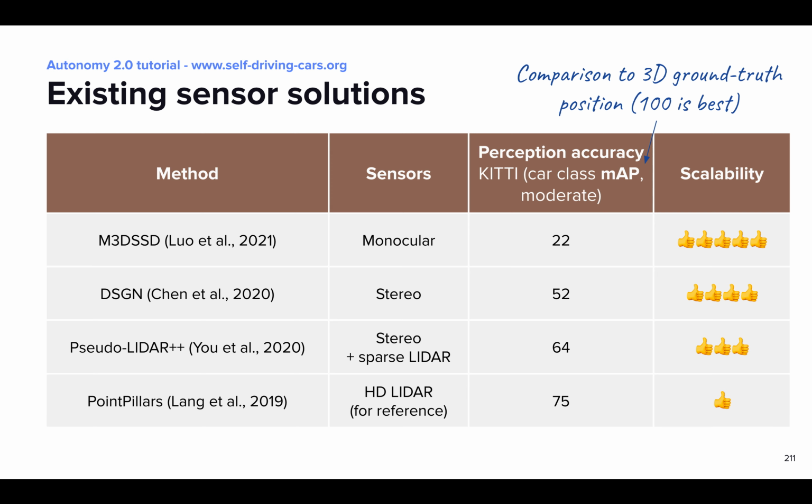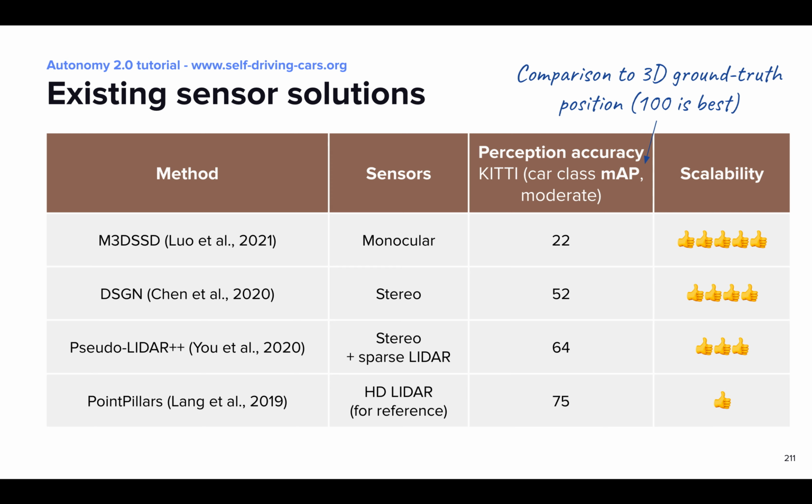Let's start by comparing existing sensor solutions. This table shows results from the KITTI leaderboard, which is a standard benchmark for perception. The perception accuracy metric is called mean average precision, or mAP, which compares the 3D position of the objects detected by perception to their ground truth position, which is manually annotated. Solutions using monocular cameras, like the one in the top row, are the most scalable, but have a significant accuracy gap compared to HD LiDAR in the bottom row, which achieves 3 times higher mAP.